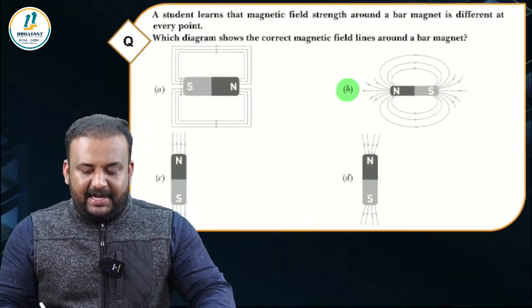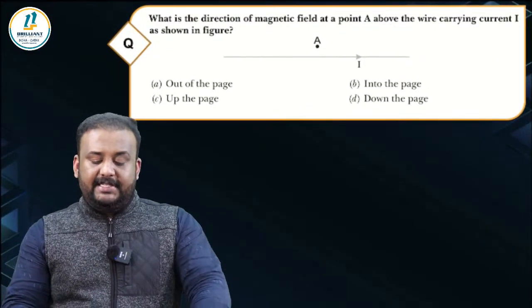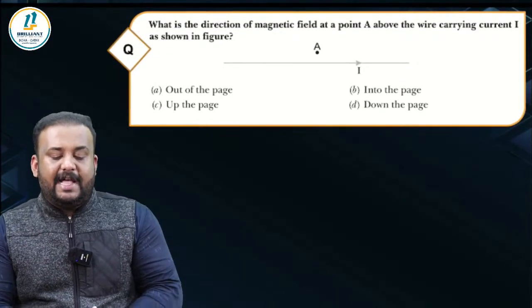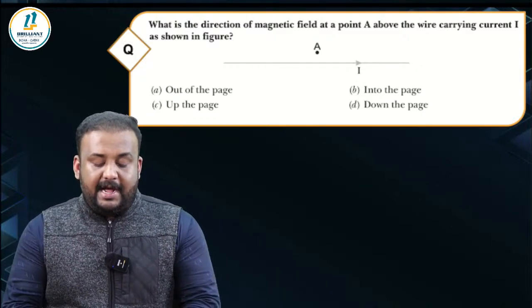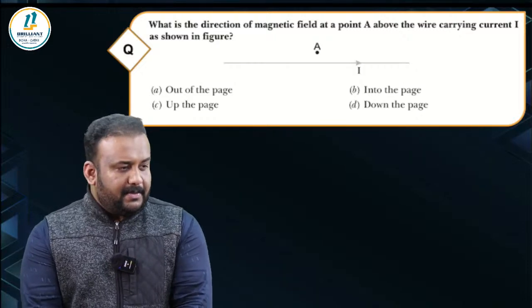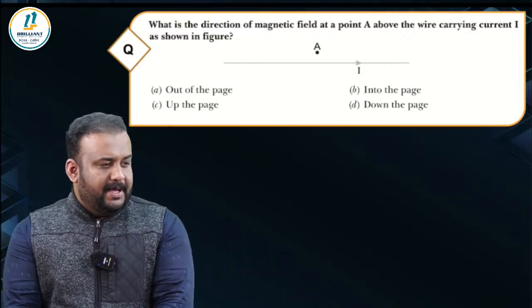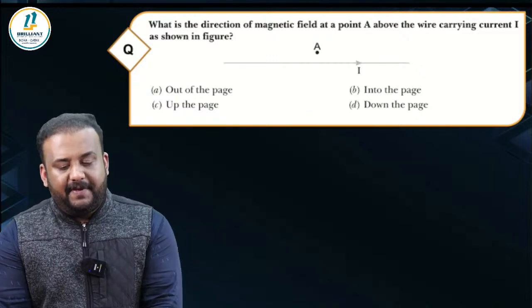So I think we can move on to the next question. What is the direction of magnetic field at a point A above the wire carrying current I as shown in the figure? Finding the direction of magnetic field.